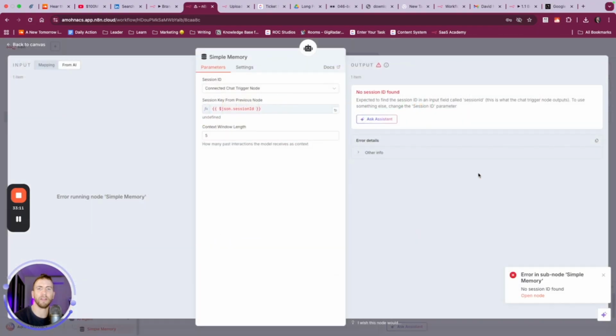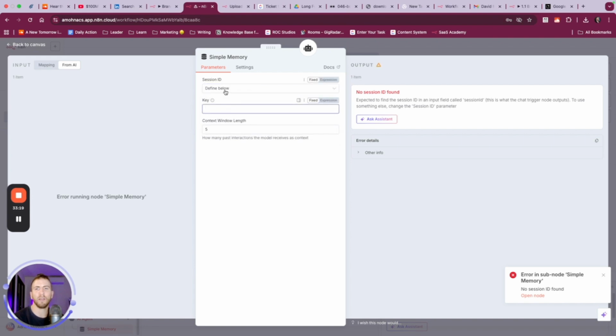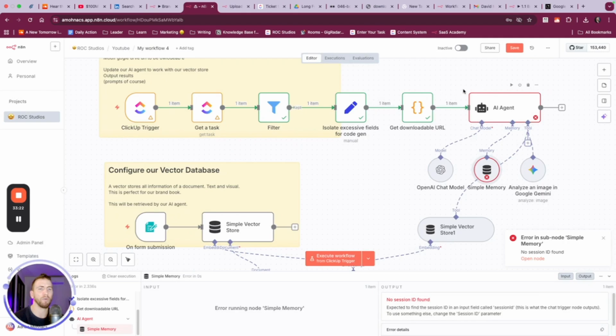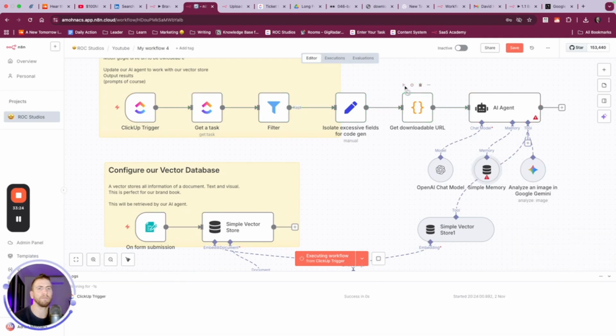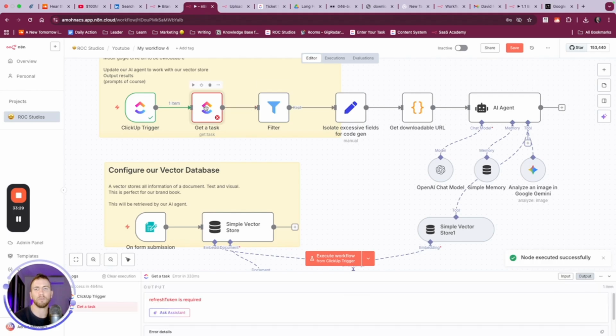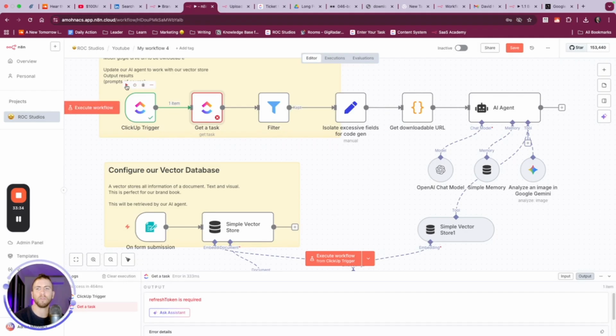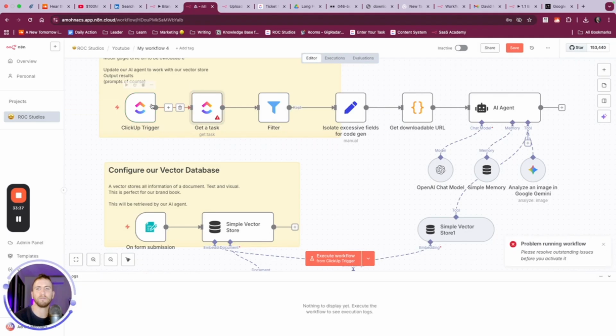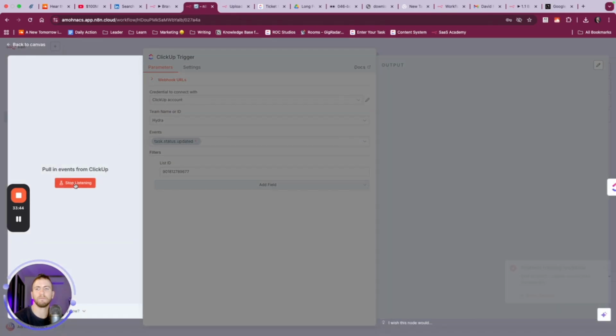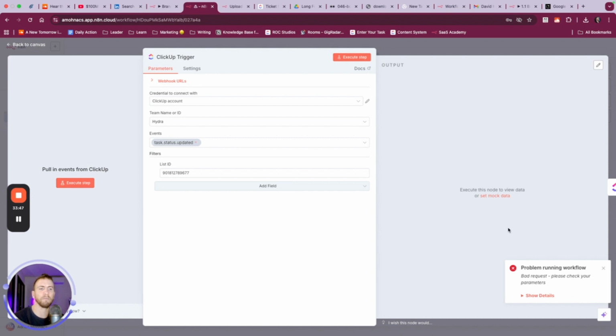Let's see what the subnode is saying. No session ID. That's because we're saying it's connected to a chat node. We want to define it below as session ID, and so we basically need to get to this point. So let's do some troubleshooting. Troubleshooting is always going to be part of the process. So let's run this again. Let's execute.